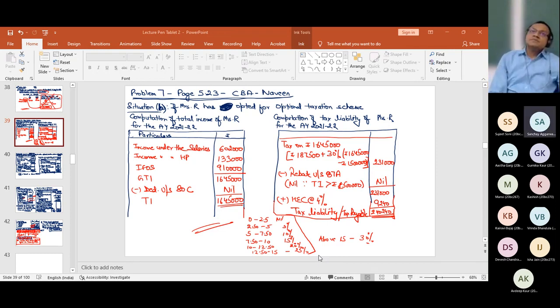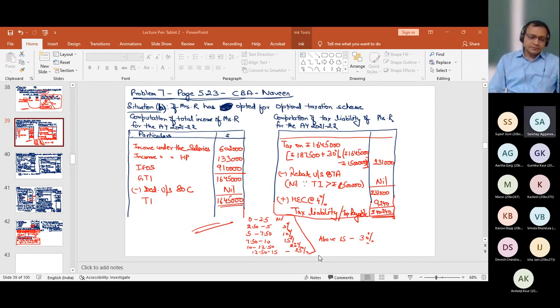Sir, why have we not deducted the deduction under section 24B in the income under head house property? Because whenever the assessee opts for optional taxation scheme, I told you in this lecture itself, in respect of those properties whose annual value is nil under section 23(2), interest is not allowed to be deducted. You can deduct this interest even under optional taxation scheme for let out and deemed to be let out properties, not for this self-occupied house or that house which you couldn't occupy because your job etc. is situated at some other place.